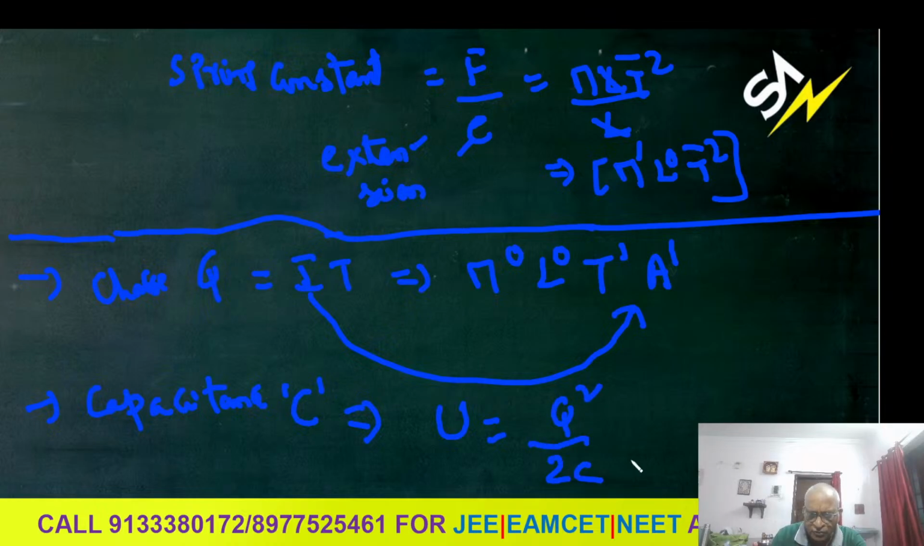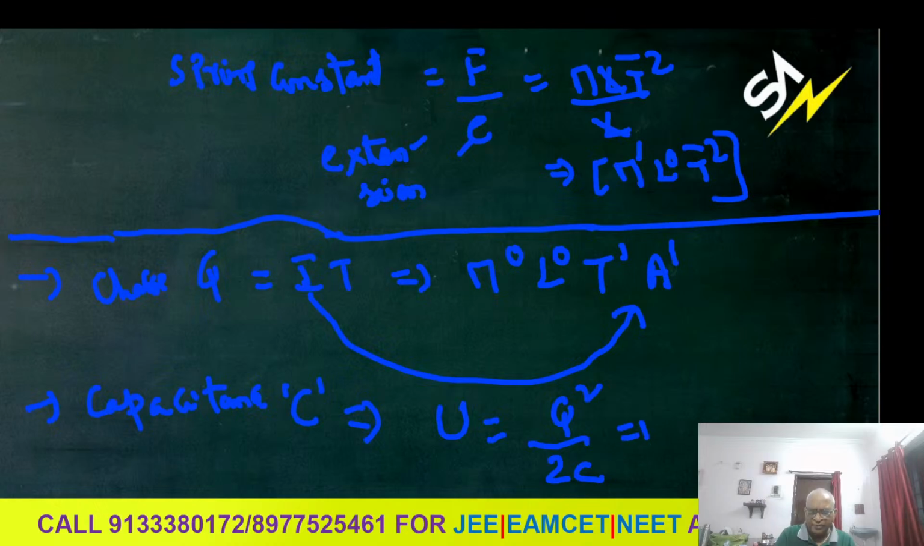If you are a second year completed student or second year running student, you will know energy stored in a capacitor is Q square by 2C. What is Q? Charge. Now 2 is dimensionless. All numbers are dimensionless. 2 is dimensionless, pi is dimensionless, dimensionless constants, numbers, pi, etc.